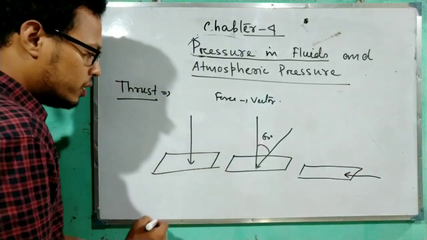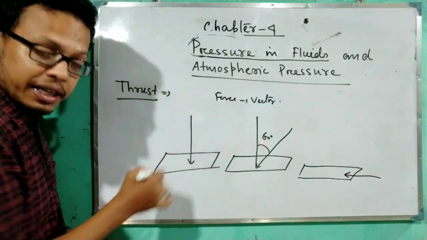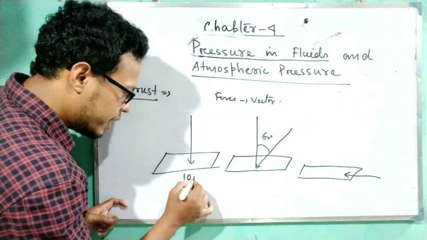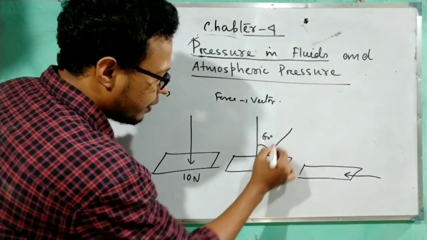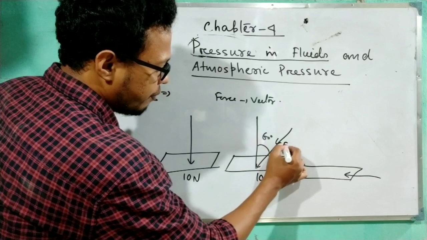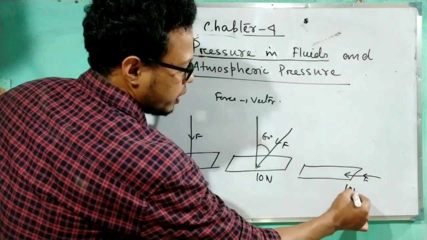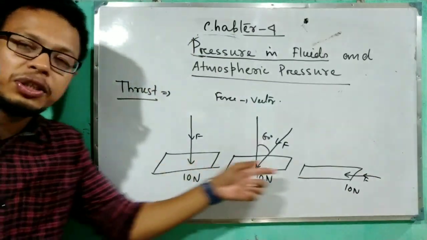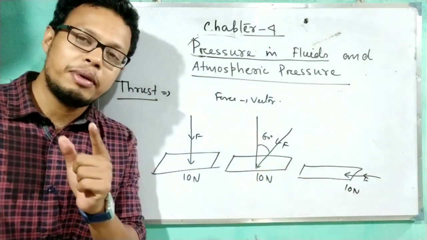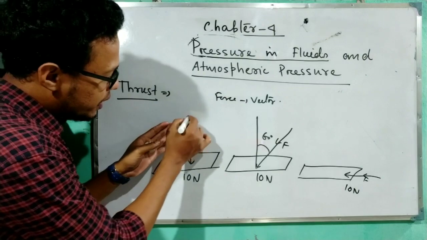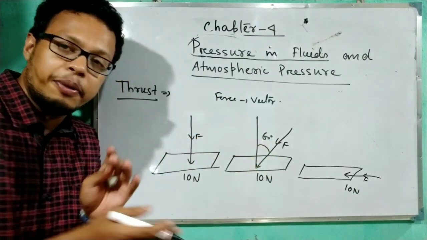The magnitude of the force is 10 Newton. Here also F is 10 Newton. This is F, this is F, and this is also F. This is also 10 Newton. But the directions are different. Are you getting my point? Here, the directions of the force are different.